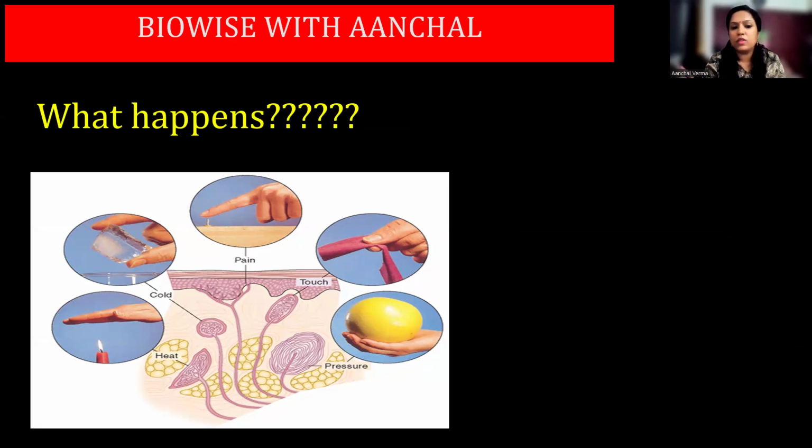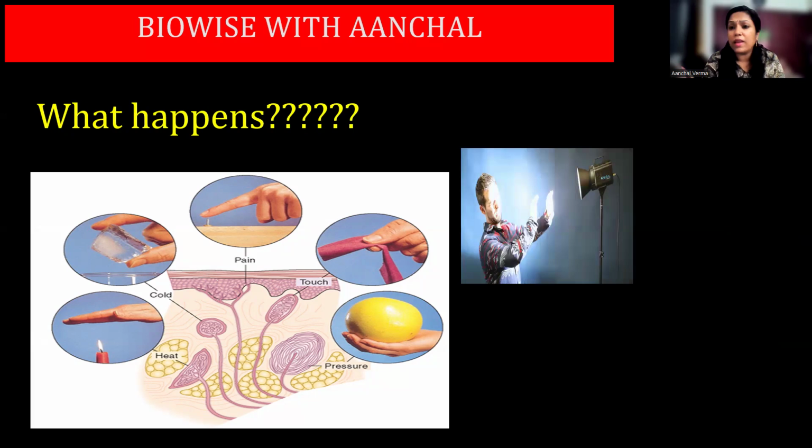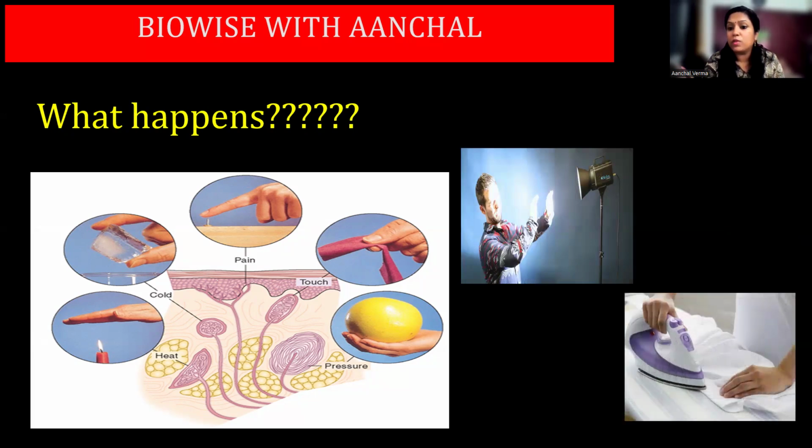In the first image, you can see that your skin, your hand, basically feels so many things, right? You can understand the difference between a pat, a slap, or a punch. Correct? What makes you understand the difference between all these pressure, pain? Because there are certain receptors present on your skin, right? Then when you see bright light, what do we do? Then suppose you're ironing your school uniform and suddenly the iron touches your hand, right?